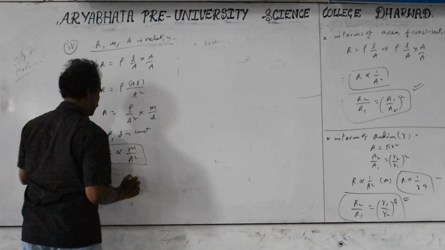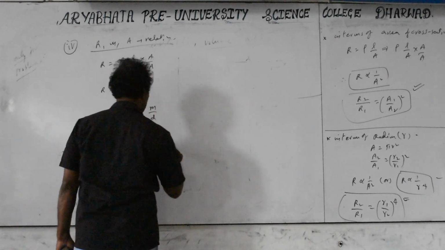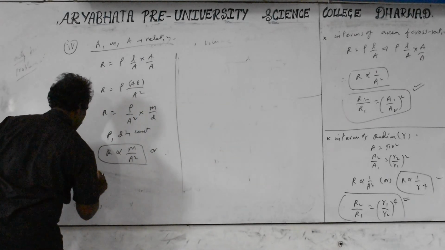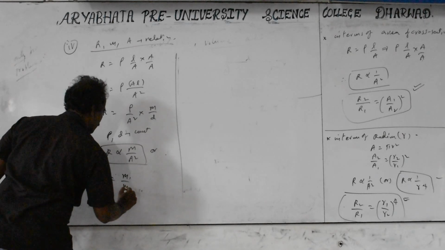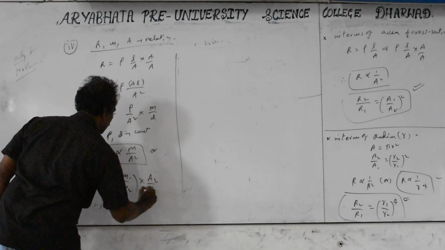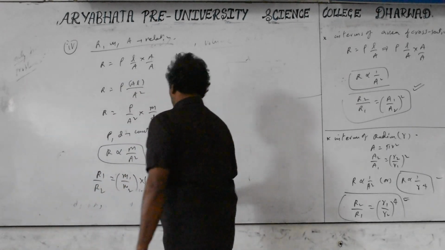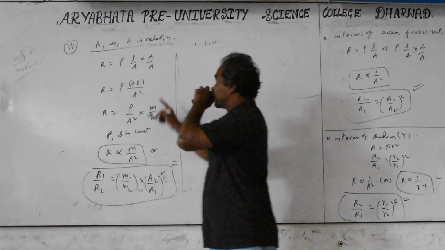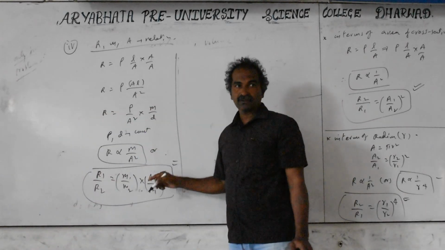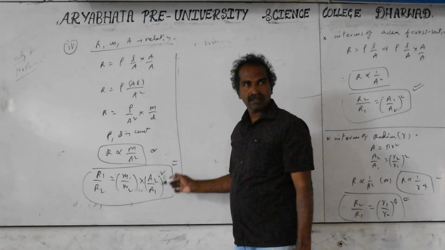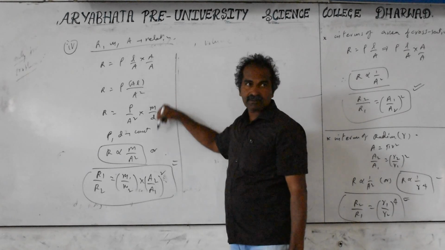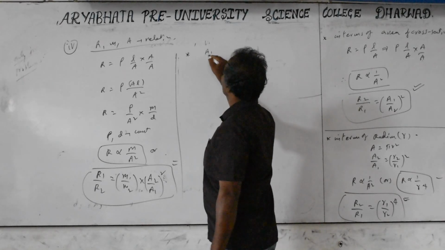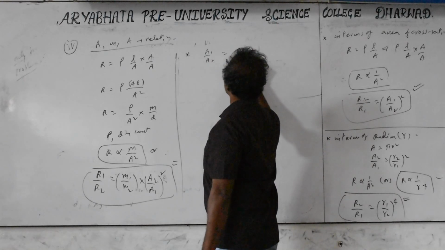R is proportional to m by A square. This relation: R1 by R2 is equal to m1 by m2 into A2 by A1 whole square. But in terms of the radius, you don't try to remember every formula. If you remember the basic relation, you must be able to modify it quickly, saving time. Remembering many formulas is difficult and not good either. So save the memory: remember the basic formula and immediately calculate it. A1 by A2 is equal to R1 by R2 square.